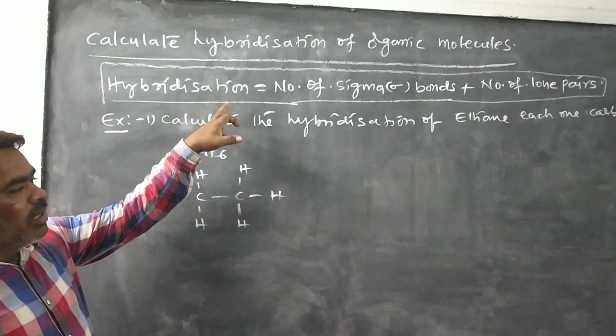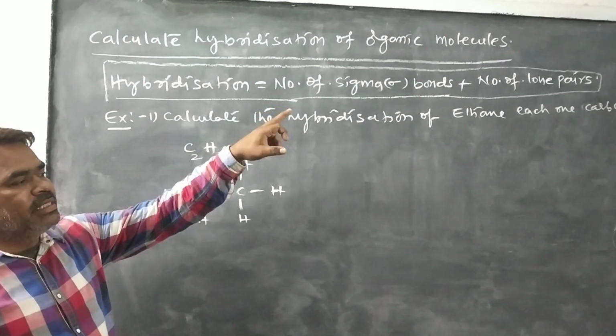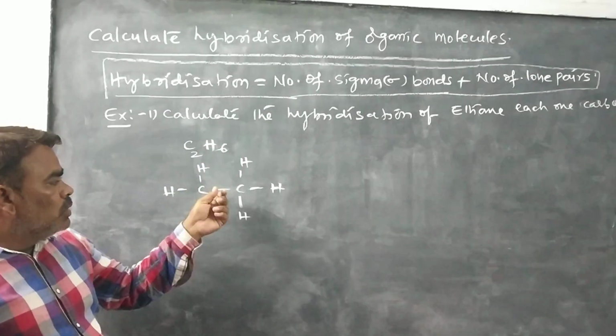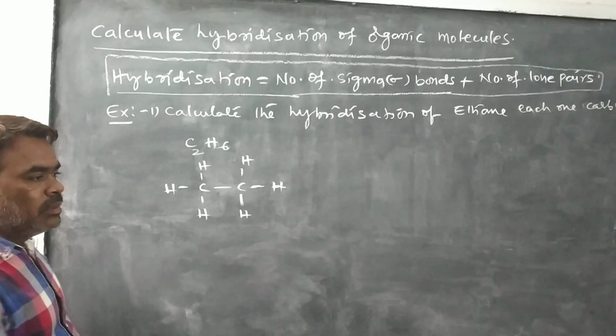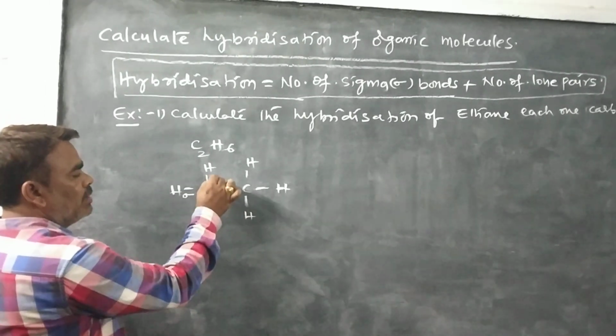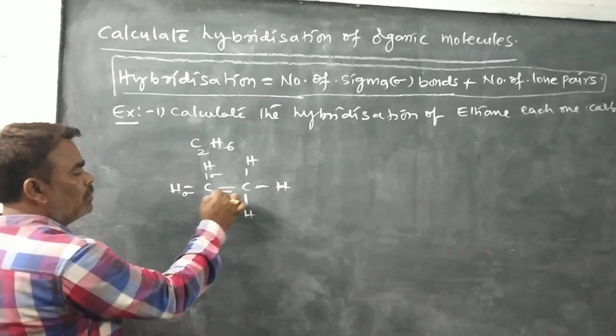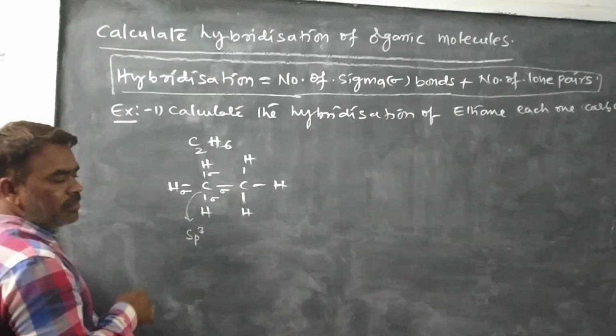So what is the formula of hybridization? Number of sigma bonds plus number of lone pairs. In the ethane molecule, all are bonding pairs. The single bond is sigma. This is a sigma and sigma and sigma and sigma. This carbon is sp3 hybridization.